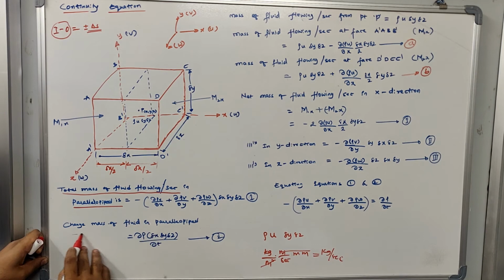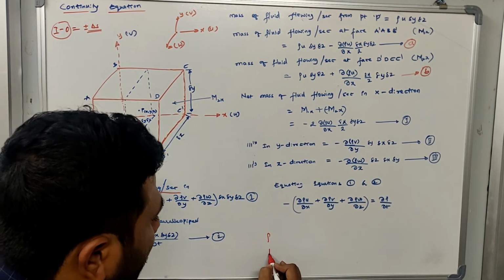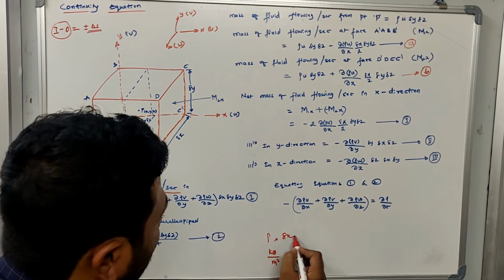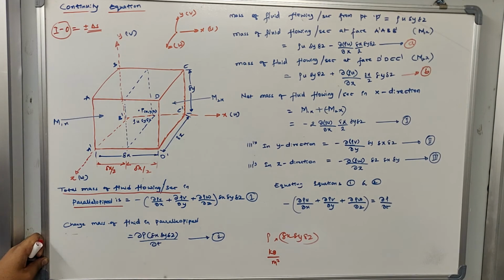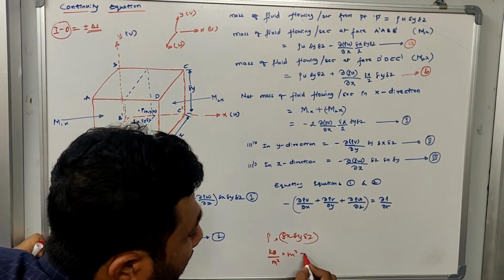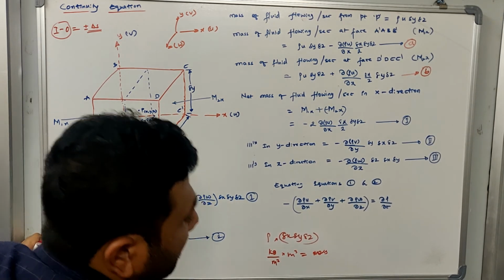So the change of mass of fluid in a parallelepiped is represented by, let us go back to what this condition is. Now what is rho? Rho is represented by kg per meter cube. If it is multiplied by delta x, delta y, delta z, what is delta x, delta y, delta z? I have already explained to you, it is the volume of the parallelepiped. So rho is multiplied by the volume. What will this give me? It will give me the mass of fluid inside the parallelepiped.